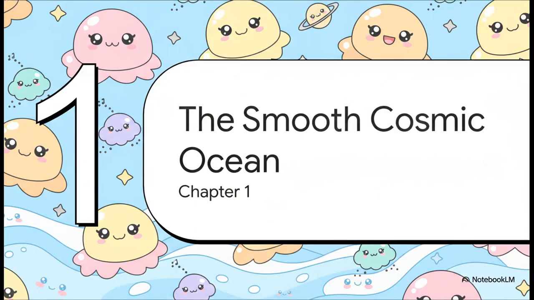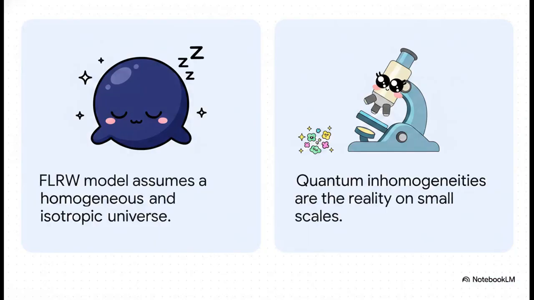Chapter 1, The Smooth Cosmic Ocean. If we travel all the way back to the very beginning, general relativity models the universe on incredibly large scales as this homogeneous, isotropic, perfect fluid. Physicists call it an FLRW universe. But if that macro assumption was the whole picture, well, we simply wouldn't exist. The microreality dictates that tiny, microscopic imperfections absolutely had to exist.